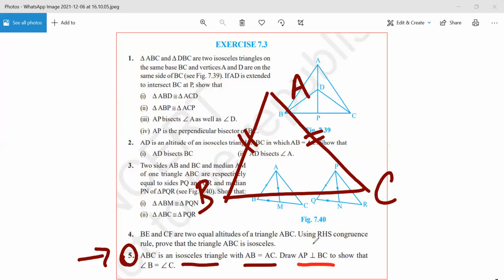Draw AP perpendicular to BC. Okay. So this is a line that has to be drawn. Do we agree till here? Yes, sir. Okay. Now, once we have this information, show that angle B is equal to angle C. This is what we need to prove. Mr. Sarthak, can you prove this?